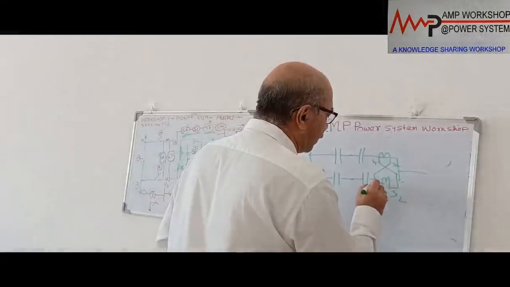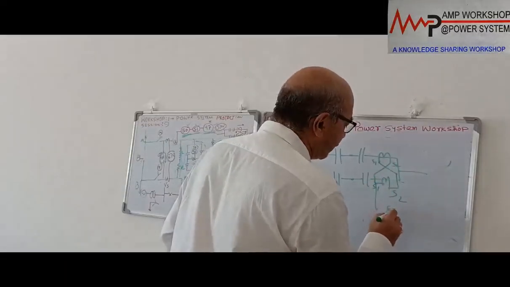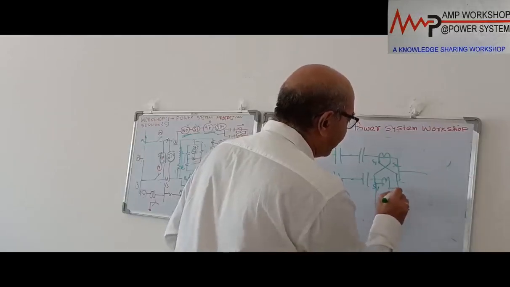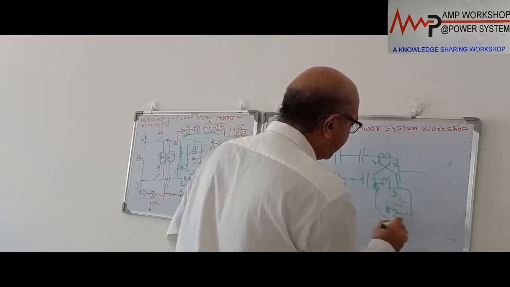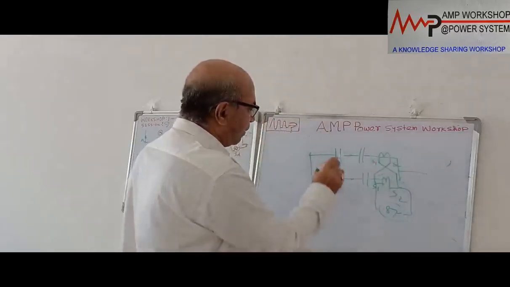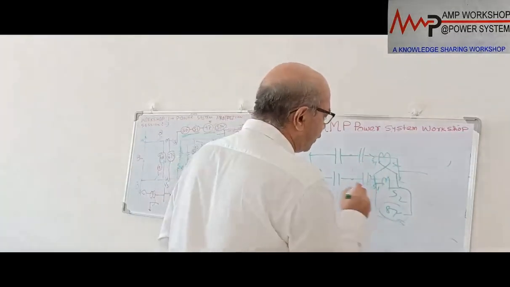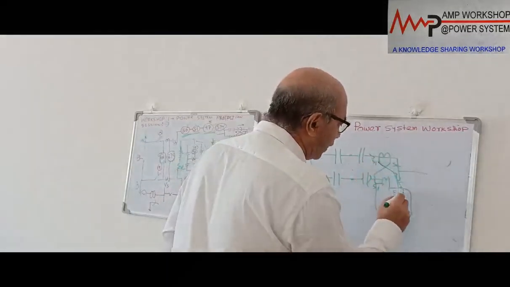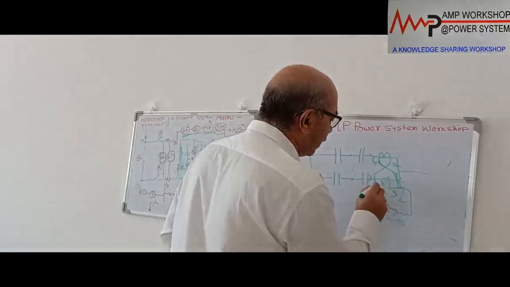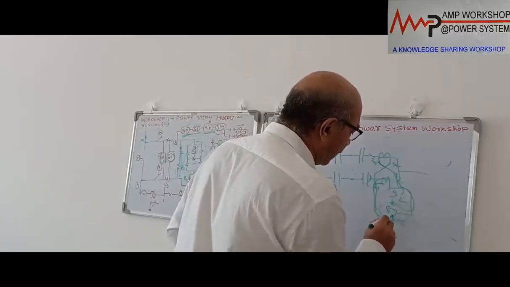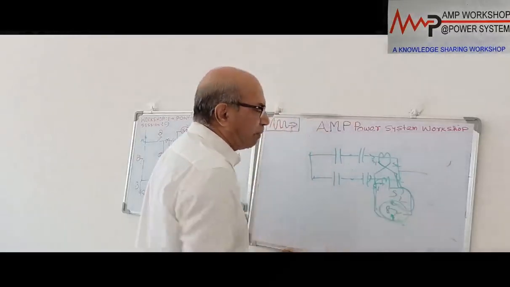S2 can be connected over S1 here. This we call differential for bank. Here we can put a differential 87 relay over here. In that case, if there is a fault in this capacitor bank internal, we can detect this. You see here what will happen? The current is flowing this way. So this current will come through the relay, and when current flowing this way, this is S1, it will be coming this way. So one current is coming this way, another current is going this way. So in normal condition it is balanced.